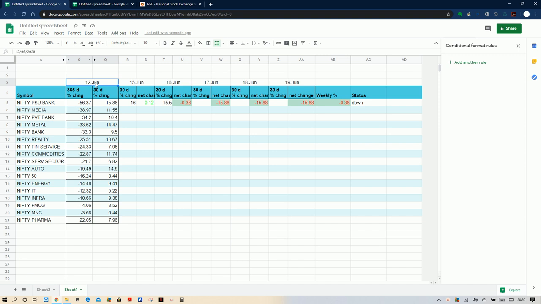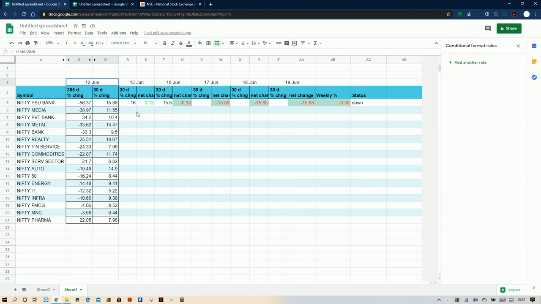Usually big institutions start their investments in any sector at the start of the month. So for 1 month you can see a good up move, or 15 days or 20 days they follow that, but a minimum of a week of uptrend will be there for any sector, up to 30 days.